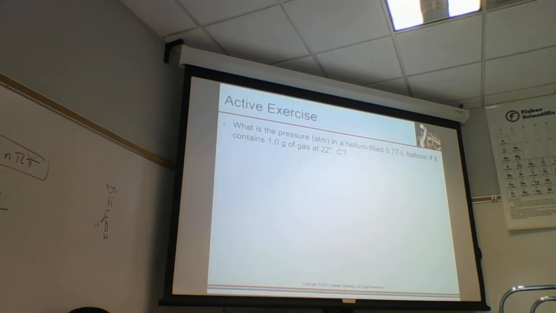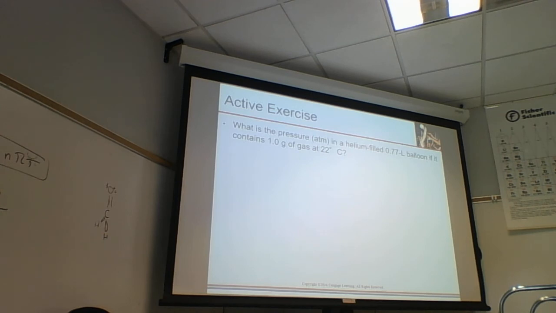Then we can do the temperature. The temperature is 22 degrees C, which is equal to 273 plus 22, that would be equal to 295 Kelvin. And so we can use it to solve for pressure. The pressure using the ideal gas law is equal to nRT over V, just rearranging that equation.